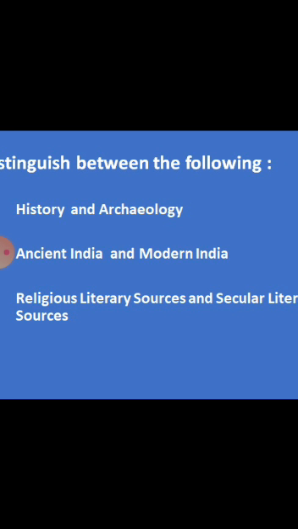History and archaeology. What is history? History is the study of the past. That is the first point. Then the second point you can write, the people who study history are known as historians.